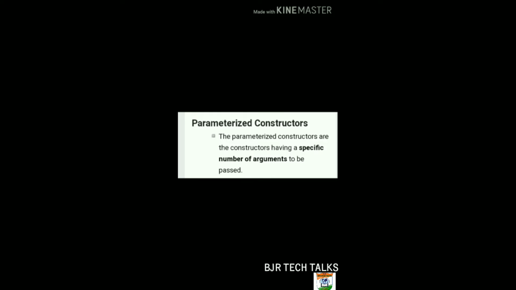And the second one is the parameterized constructor. A parameterized constructor is a constructor having a specific number of arguments to be passed. Means a constructor having any arguments or parameters is called a parameterized constructor. The parameterized constructor will participate in constructor overloading also. A constructor may or may not have arguments or parameters. That's why it is possible to overload the constructor. The constructor can have default arguments also. We will see parameterized constructor examples in the constructor overloading concept.